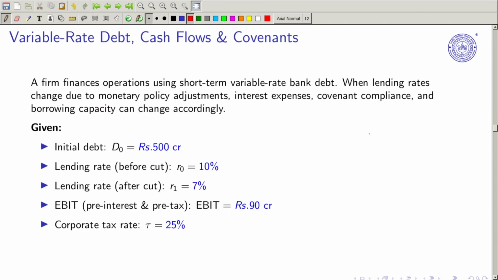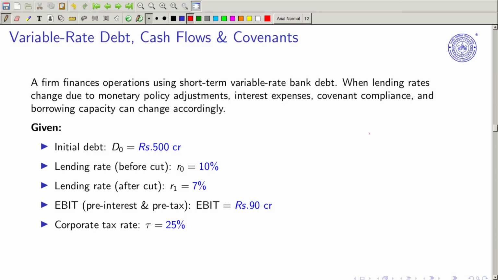Now here we have the variable rate, cash flow and covenants. For example, suppose a firm finances operations using short-term variable bank debt. When lending rates change due to monetary policy adjustment, interest expenses, covenant compliance and borrowing capacity can change accordingly.